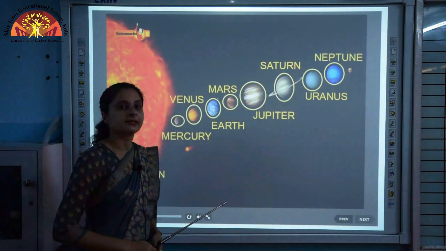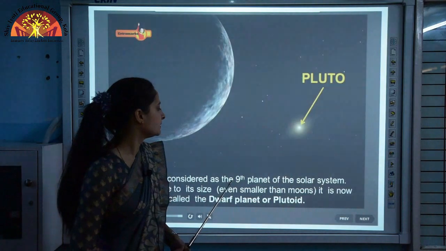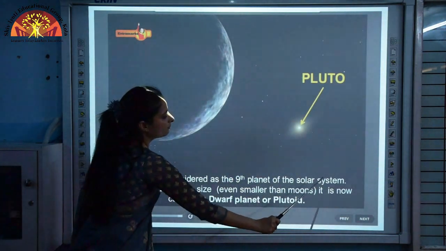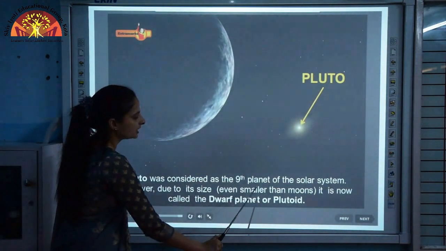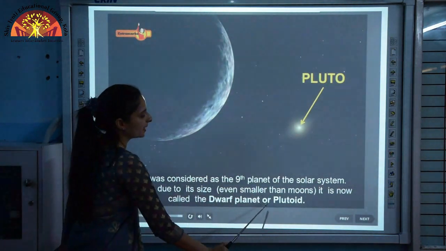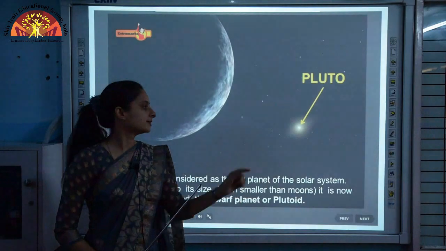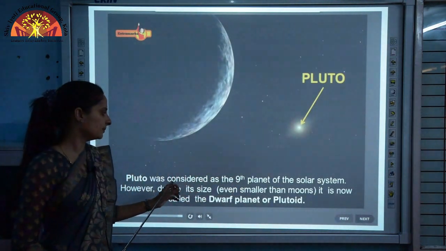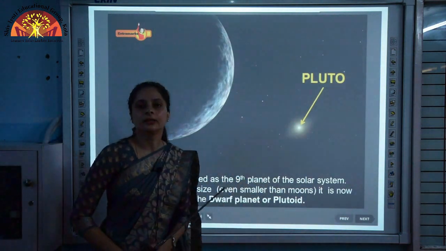Pluto, which was considered the 9th planet, is now no more considered one. Pluto was considered the 9th planet of the solar system. However, due to its size, which is even smaller than moons, it is now called a dwarf planet or Plutoid. Now Pluto is no more considered the 9th planet. It is not part of the solar system's planets because its size is very small, even smaller than moons.